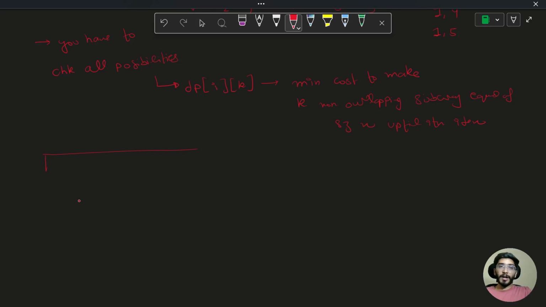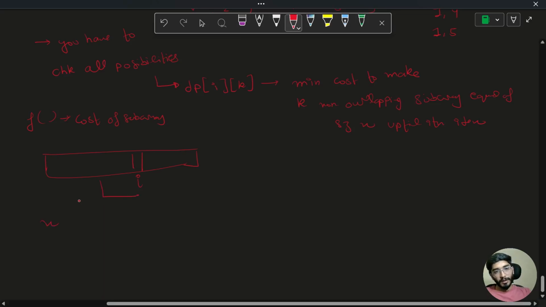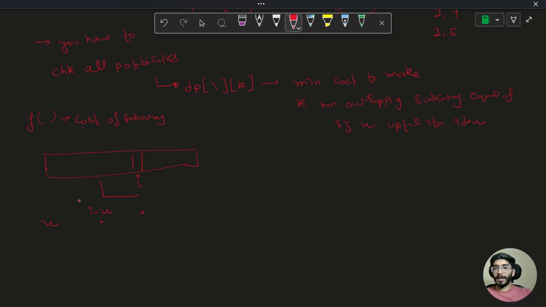If I say that you can easily get the cost, let's say you have a function f which will return the cost of a subarray, then your transition would be very easy. If you are standing at any ith index, and how much size of subarray do you want, x? So i minus x would be the starting point of your subarray, i would be the ending point of your subarray.